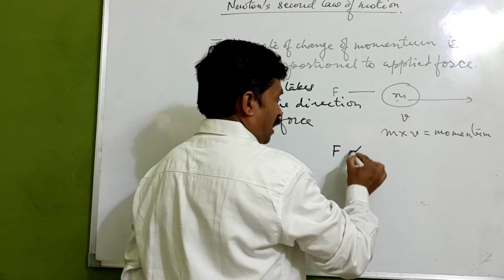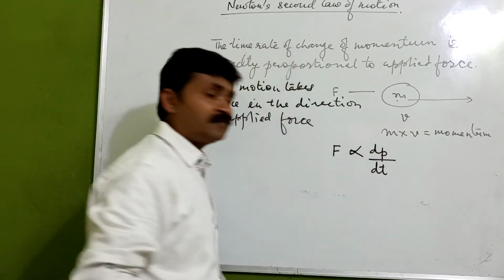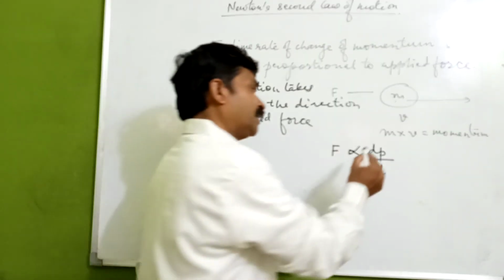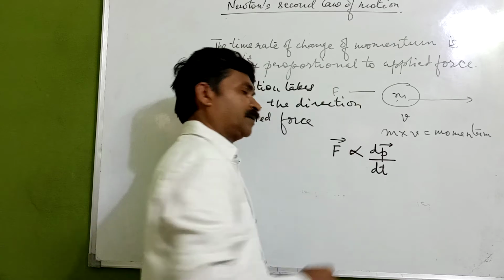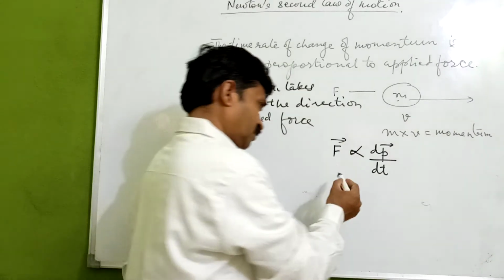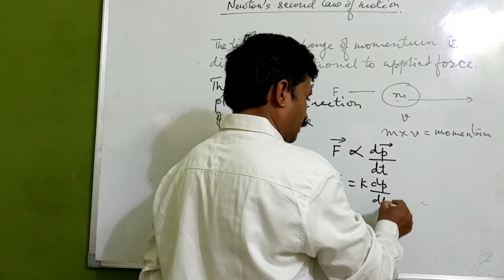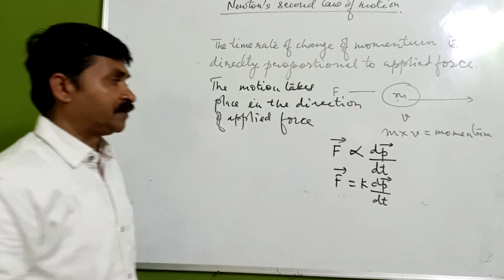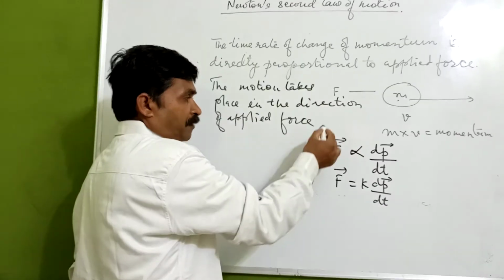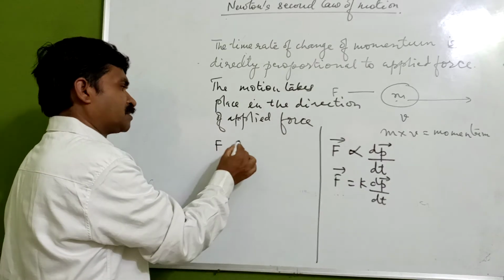Now what are v and u? First we can tag them here. u is the initial velocity, and F is the applied force. v is the final velocity after applying the force, and t is the time taken to apply this force.